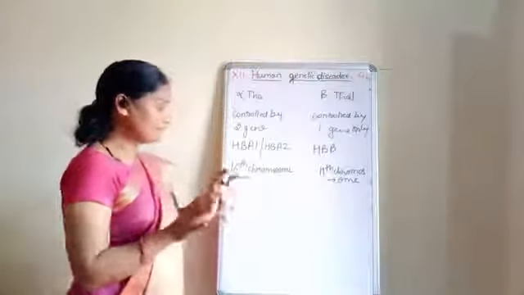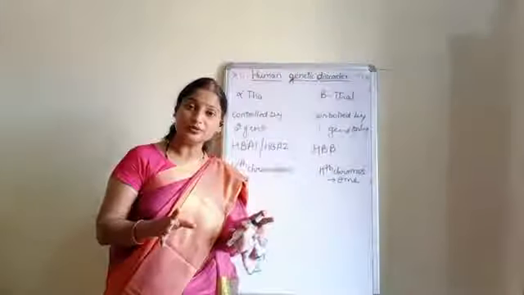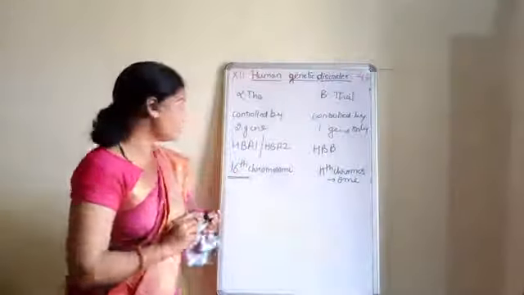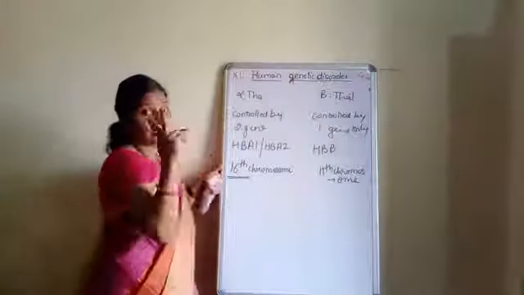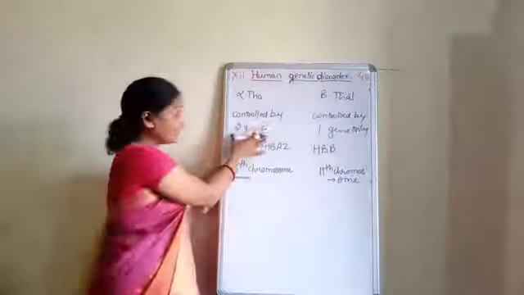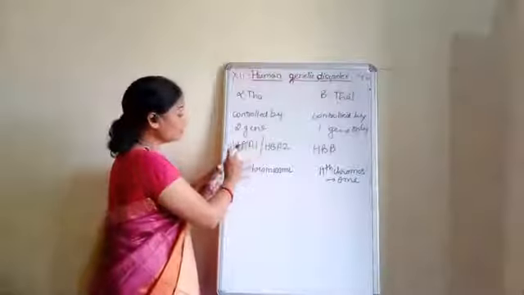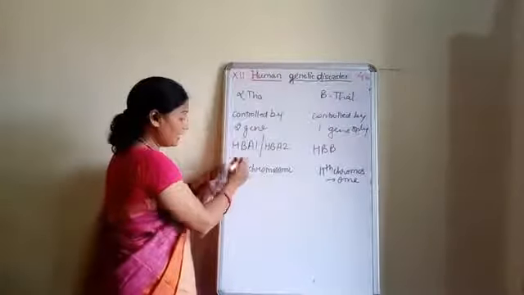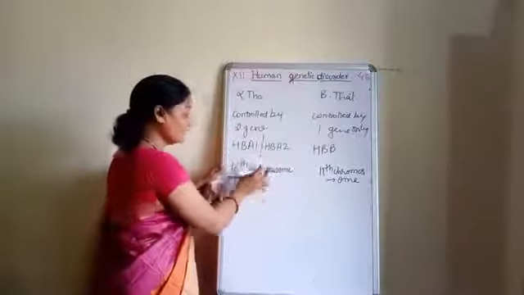That is, we all have chromosomes, and chromosome number 16 is responsible for the control of alpha thalassemia because it contains two genes. And what are the two genes? HbA1, HbA2. And these genes are present on the 16th chromosome.